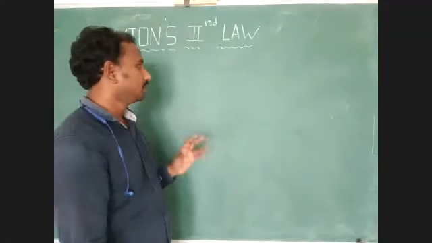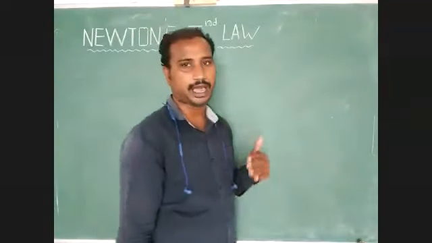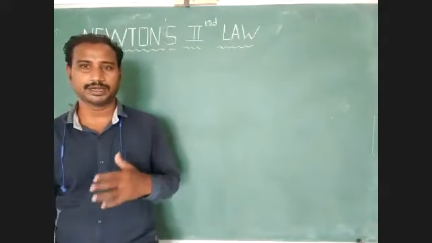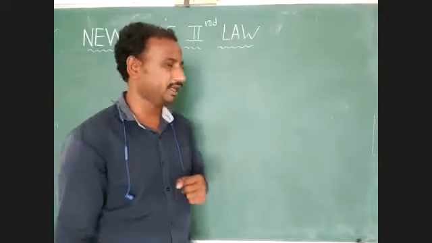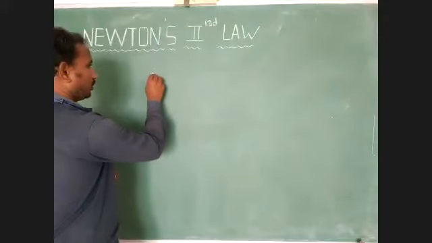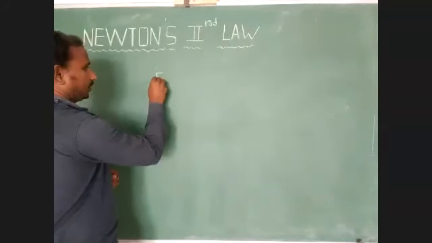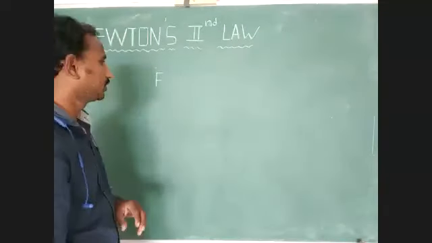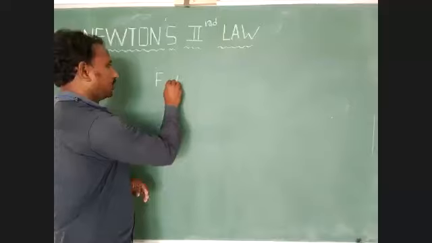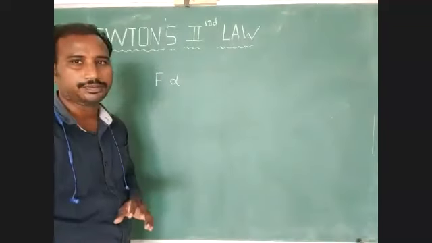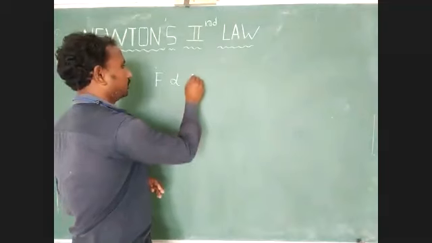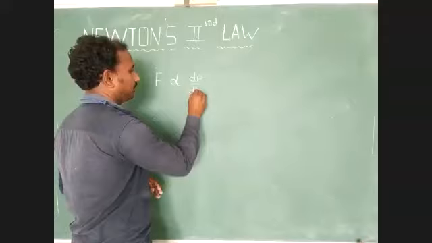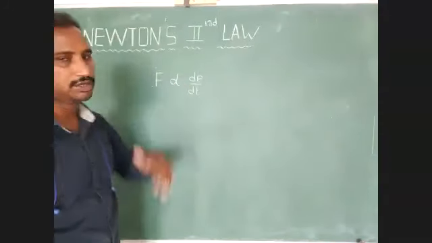Now we discuss the definition of Newton's second law. The rate of change of momentum is directly proportional to external force. External force is represented by capital F. Capital F is directly proportional to dP by dt, the rate of change of momentum.